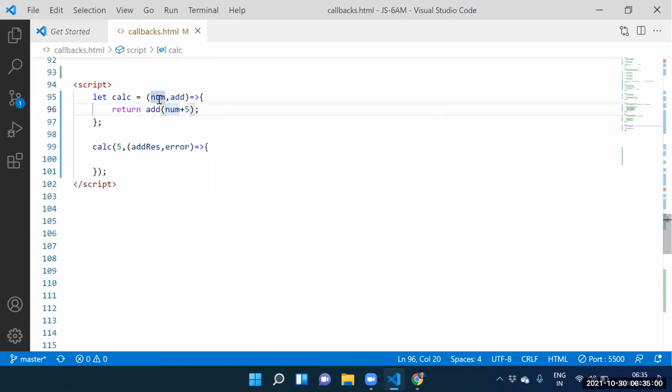What is the num? 5. 5 plus 5? 10. 10 is stored into add result. Guys, what is the second parameter? The second parameter is hello.